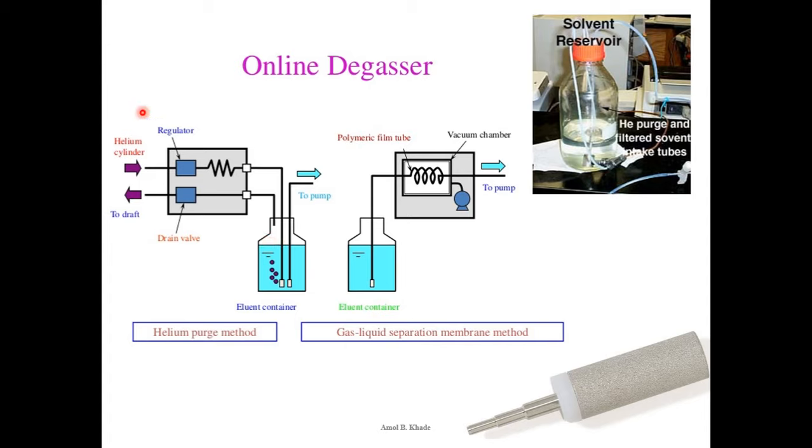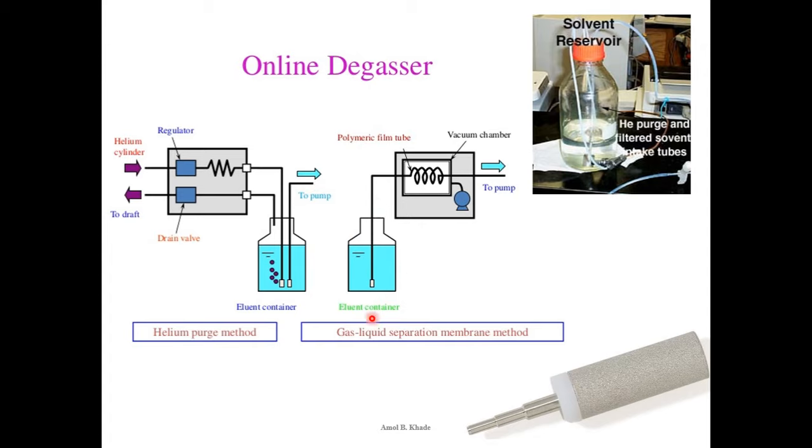So this is one of the ways which is widely used for degassing, and we can do this online, meaning during the experiment. You need not degas manually and then keep the bottle here. During the chromatographic run itself, when you start the experiment, you can also start this online degasser, and simultaneously it will keep on degassing, and then the degassed solvent will be pumped through this pump through the column.